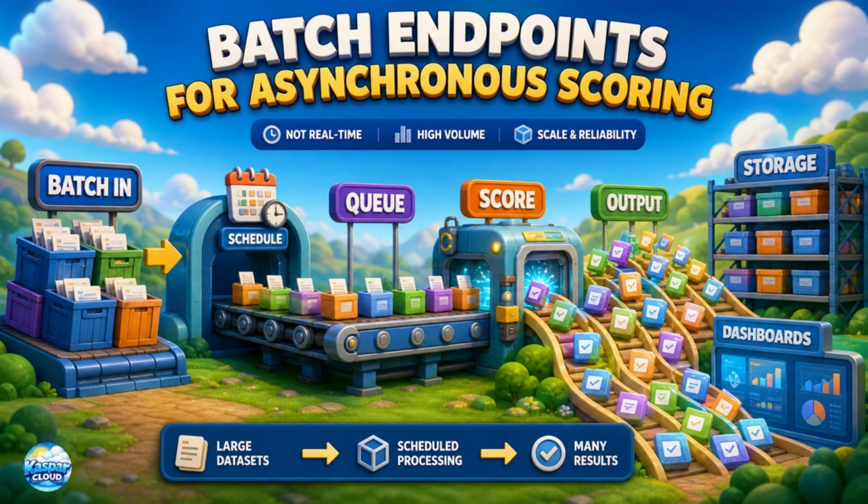Batch endpoints are designed for workloads where scoring does not need to happen in real time. Instead of processing one request at a time with immediate responses, batch endpoints process large datasets asynchronously at scale.